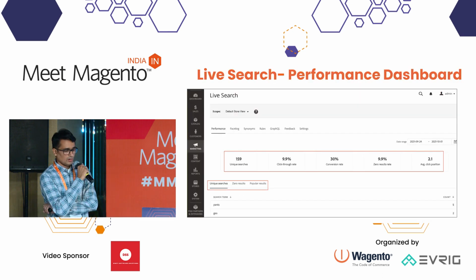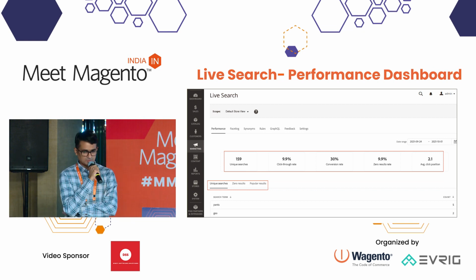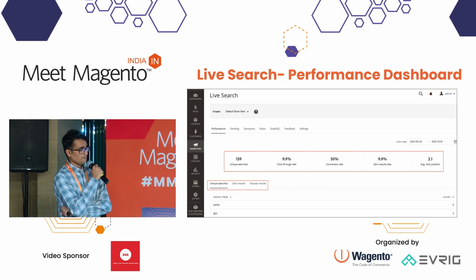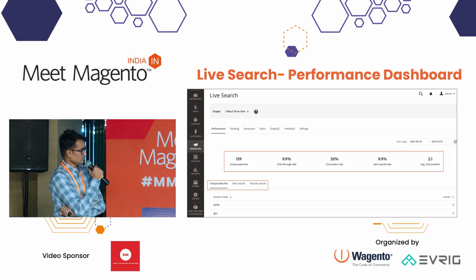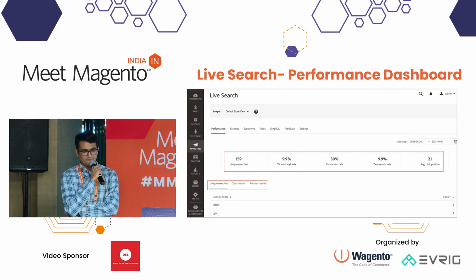Okay, so let me share the interface. This is the performance dashboard of live search. On this screen, we can find the interesting search terms, meaning the terms that shoppers are using on the website.